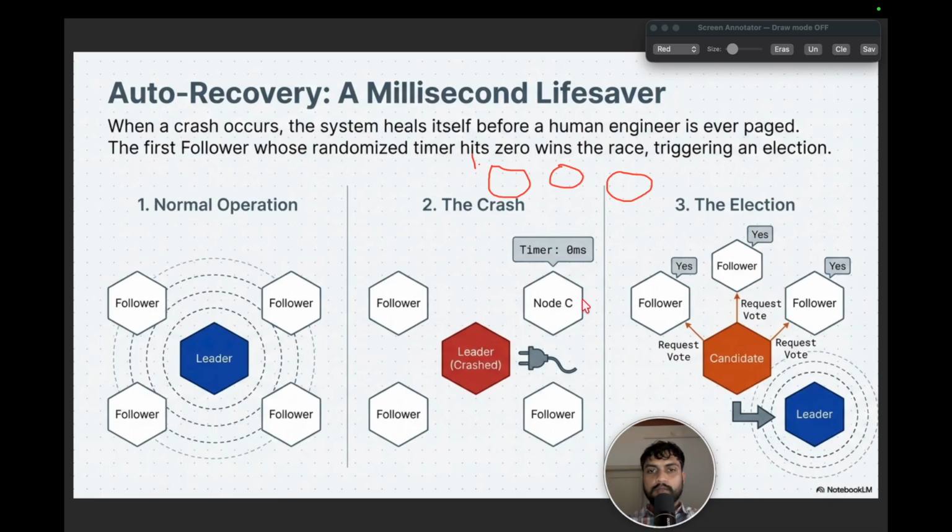The moment it hits 0, it will vote for itself, and it will ask for the votes from the followers. Now the followers vote for this new candidate, and it will become the new leader. So that's a simple algorithm that is used here for the leader selection. This is nothing but the Raft consensus algorithm.